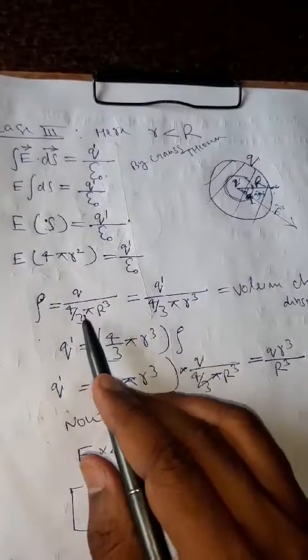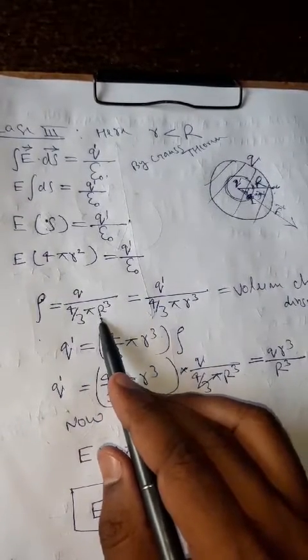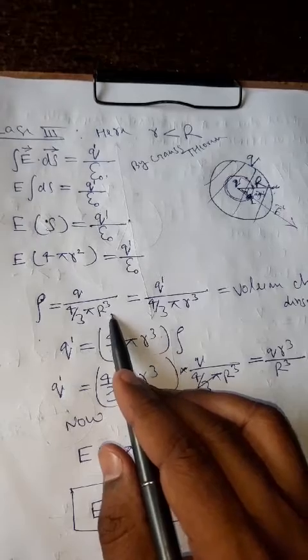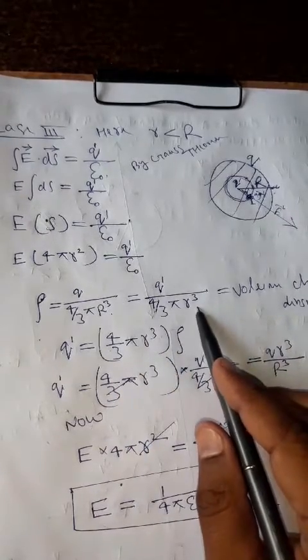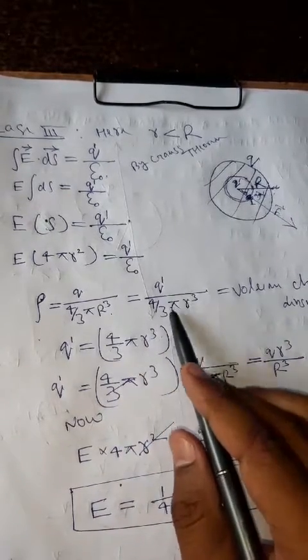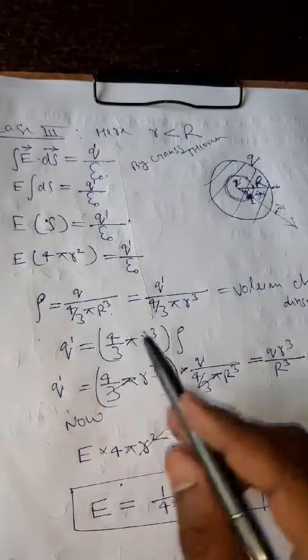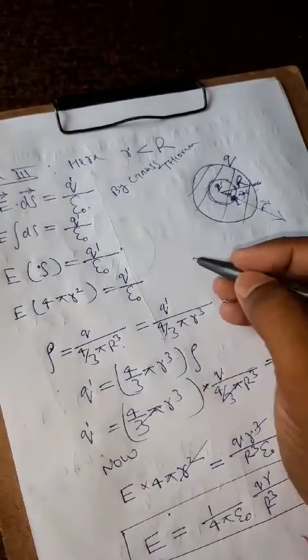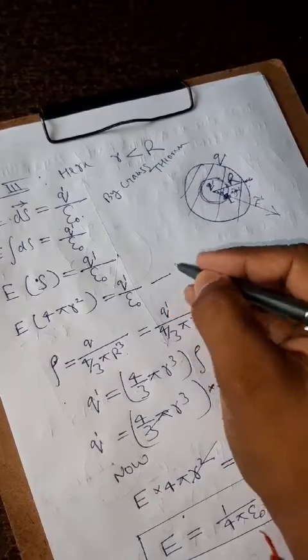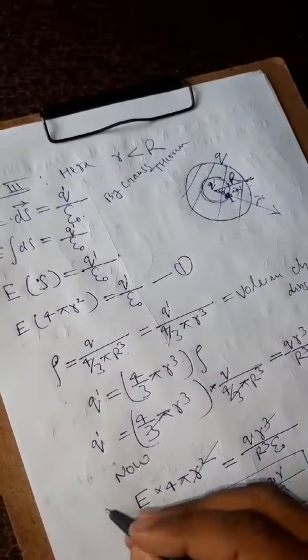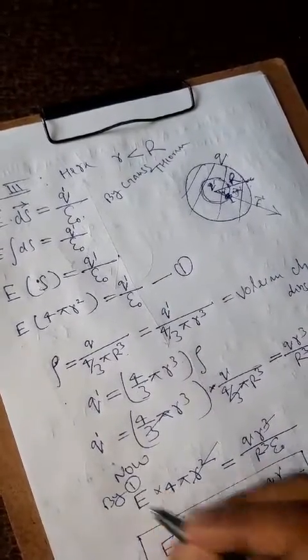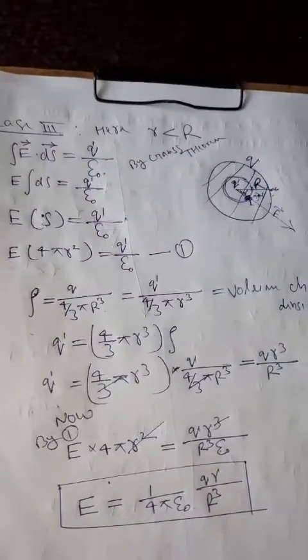Density is equal to Q upon 4 by 3 pi capital R cube for the original insulating sphere, and Q dash upon 4 by 3 pi small r cube for the Gaussian sphere. You can label this as 1, which will be easy for us.